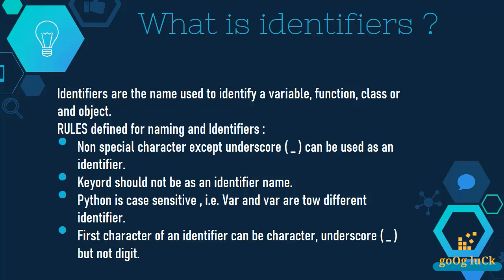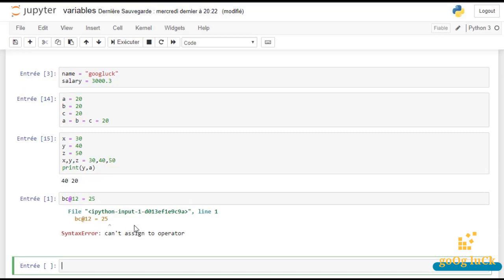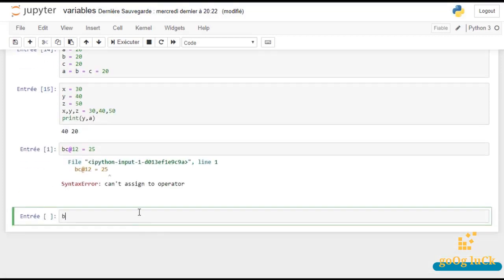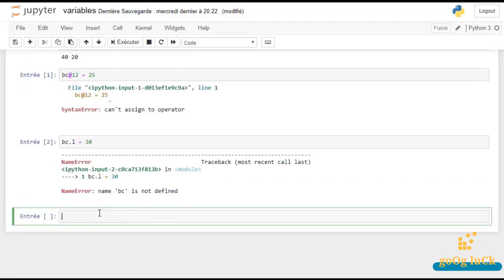So the first one is no character except the underscore can be used in an identifier. So what does that mean? Let's see. You cannot have a variable name like b@12 equal to some value. You cannot have a variable name like this, it will throw you an error. Or, you cannot even have a variable like b.c.l equal 30. Even this will throw you an error. But instead if you write b_c_l, this would be perfectly fine.